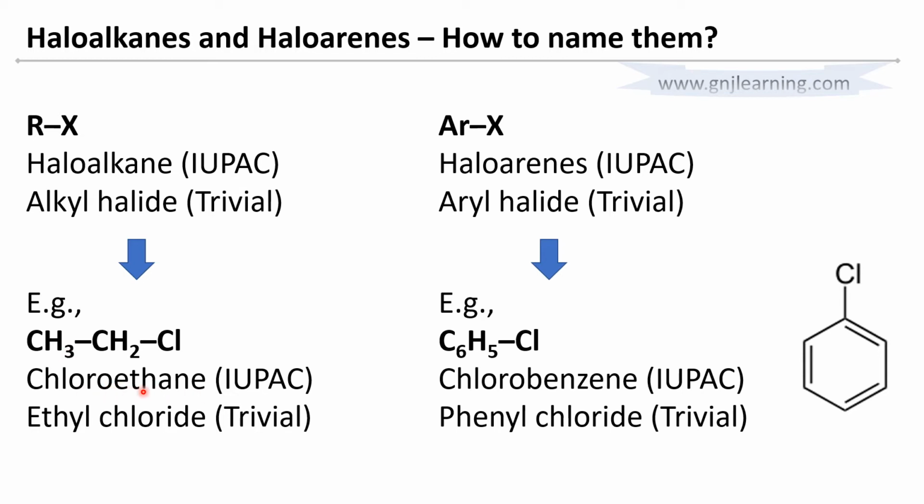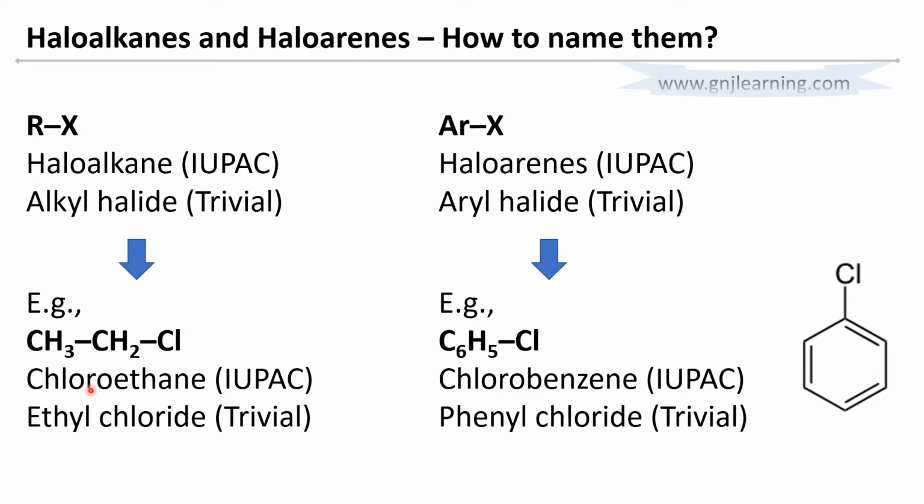In organic chemistry, the name with which a compound ends is called the parent of that compound. In IUPAC naming, ethane, the alkane or R group, is treated as the parent, whereas Cl is treated as a branch, a functional group.